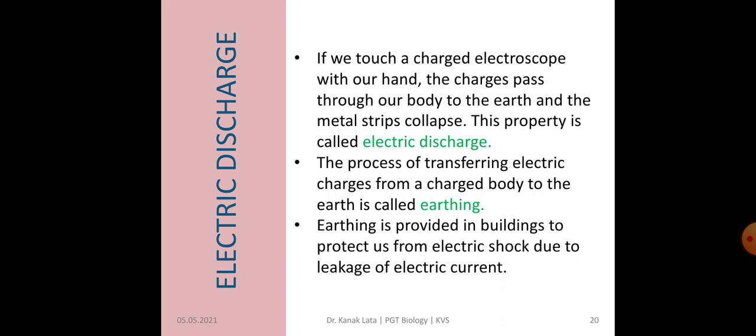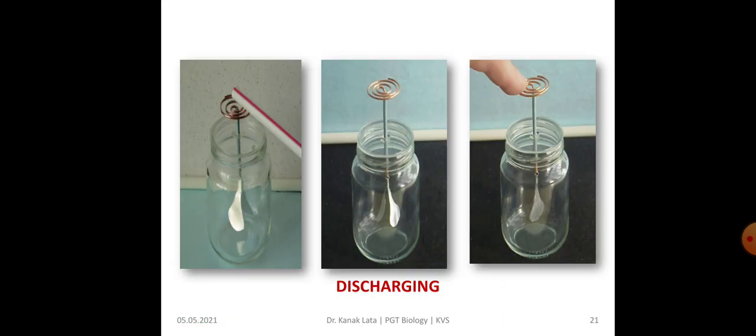The process of transferring electric charges from a charged body to the earth is called earthing. You might have seen that earthing is also provided in buildings. Why is earthing provided in the buildings? Because earthing protects us from electric shock due to the leakage of electric current. In the given figure, you may observe the discharging of the electroscope.